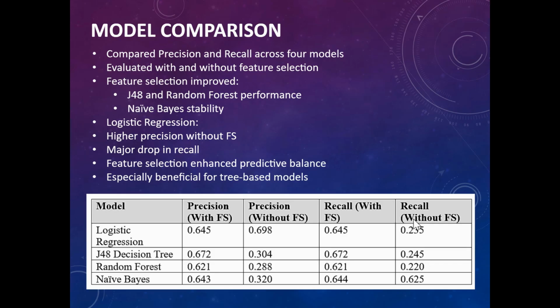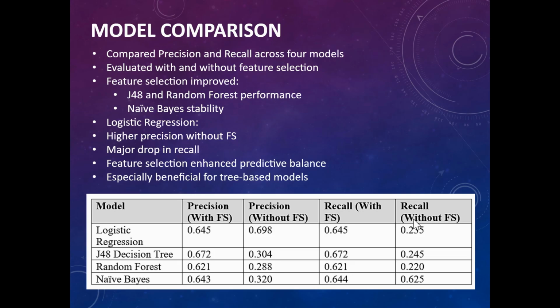This slide compares precision and recall for all four models with and without feature selection. Feature selection clearly helped J48 and random forest. For J48, precision jumped from 0.304 to 0.672 and recall from 0.245 to 0.672, a big improvement.